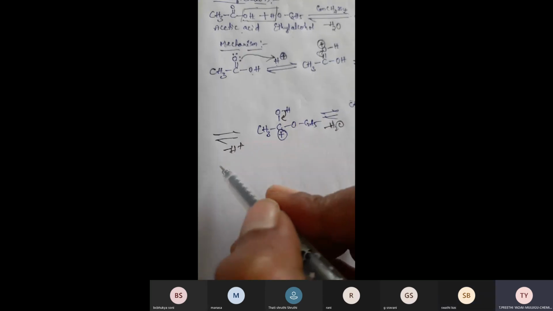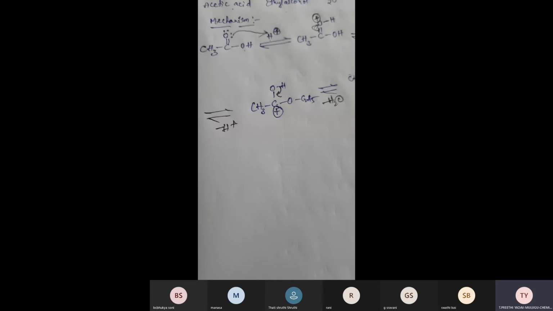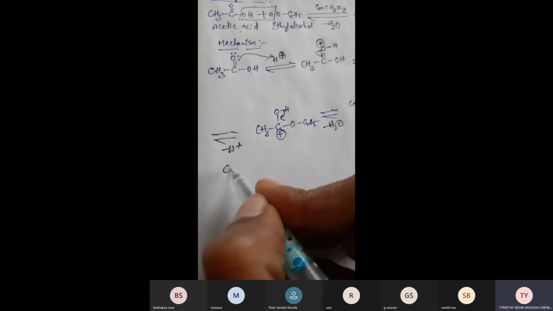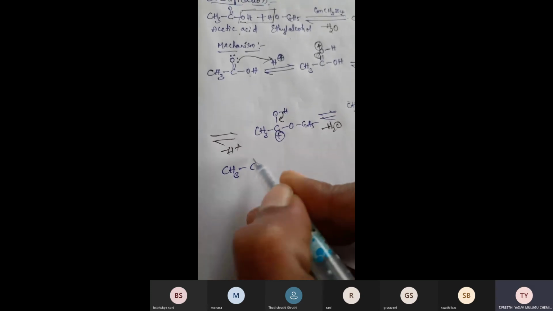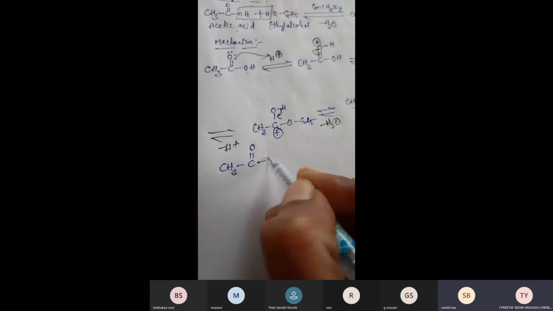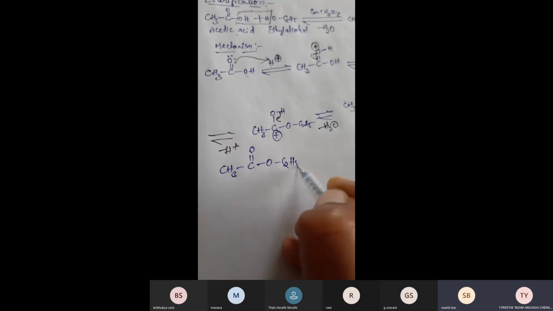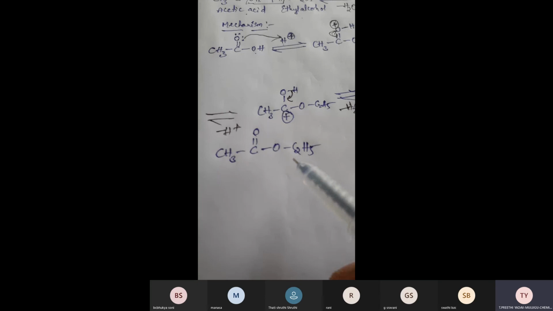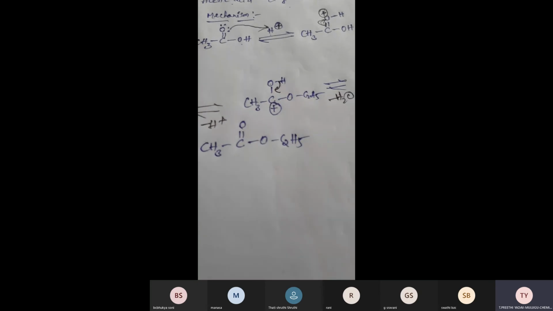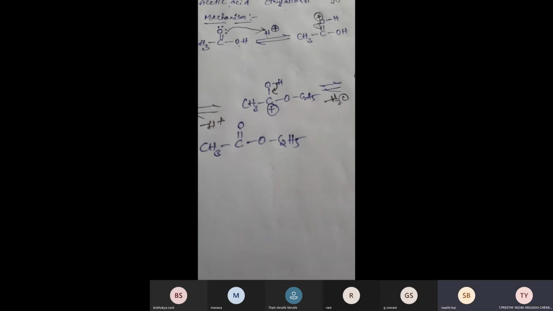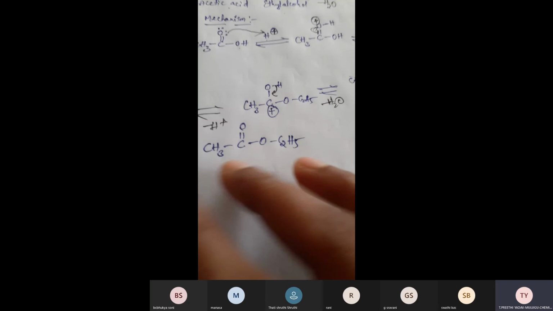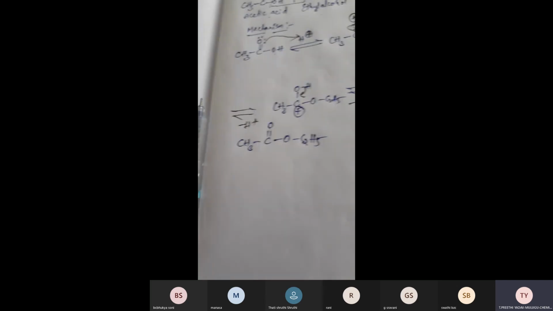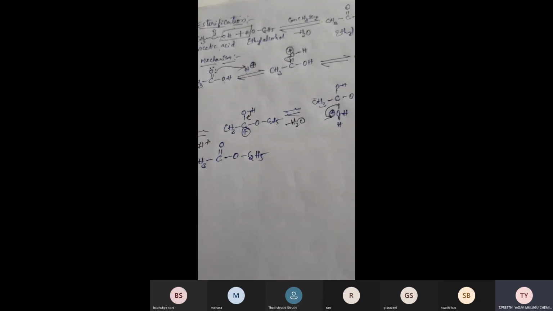Now at last you will get CH3, C double bond O, C2H5. At last you got the ester, ethyl acetate. So this is the mechanism of esterification. Is it clear? Okay, ma'am.